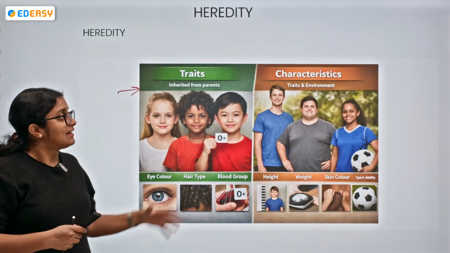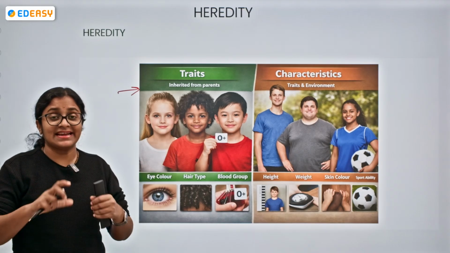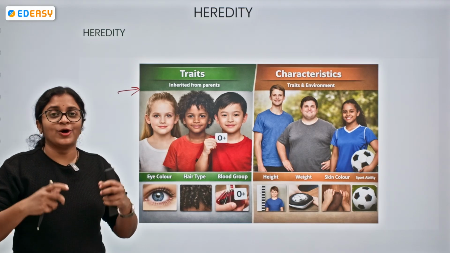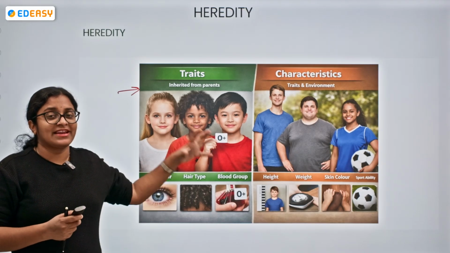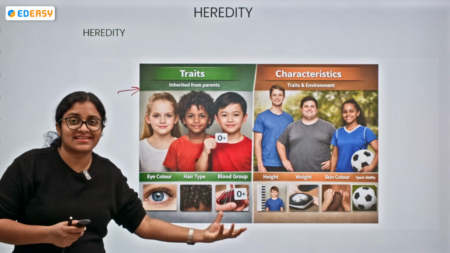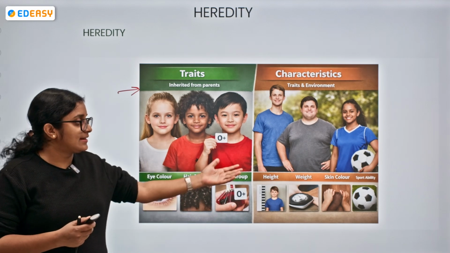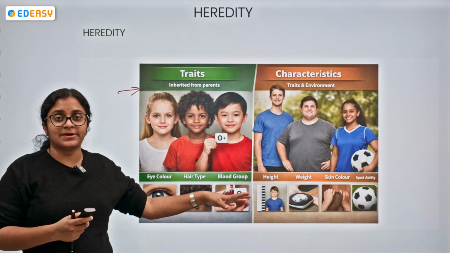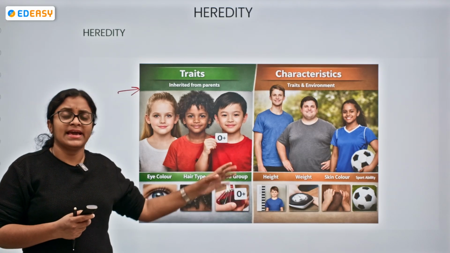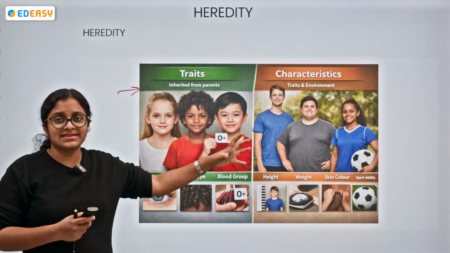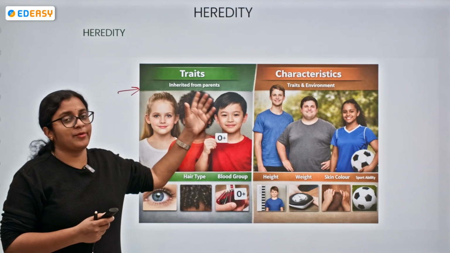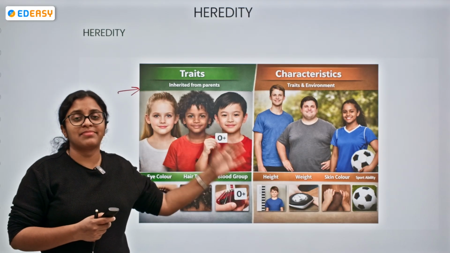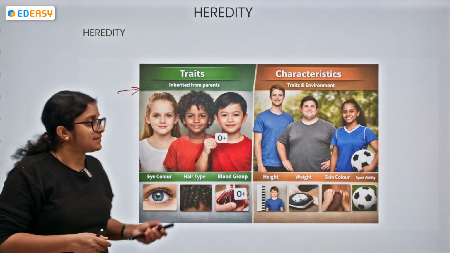even the blood group. Whereas for the characteristics, the traits and the environment also will be playing a very important role in describing the characteristic. Okay, it might be height, the weight, the skin color, or it might be a person having sports ability. Anything it might be, the characteristic is also dependent upon the environment of a particular living organism.